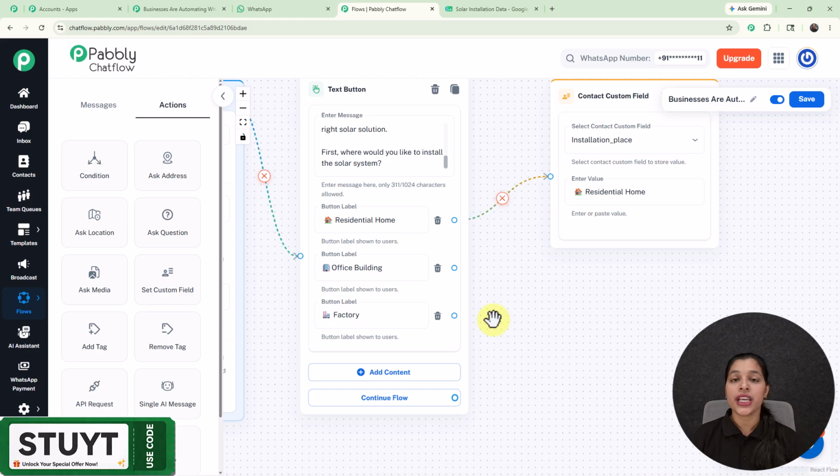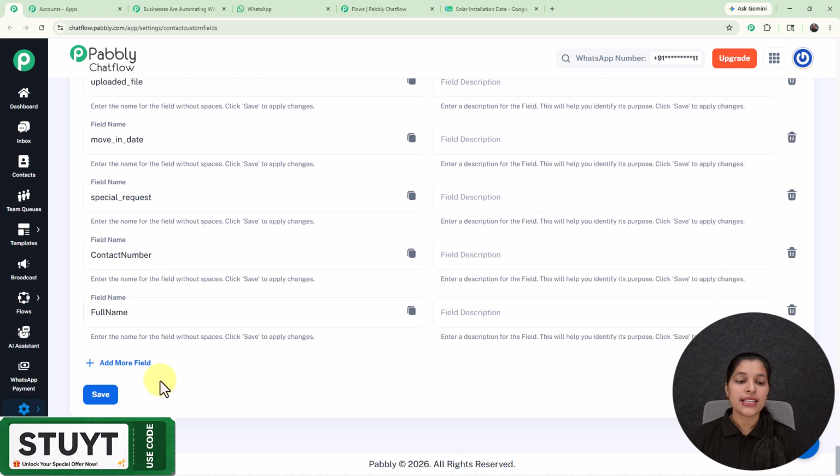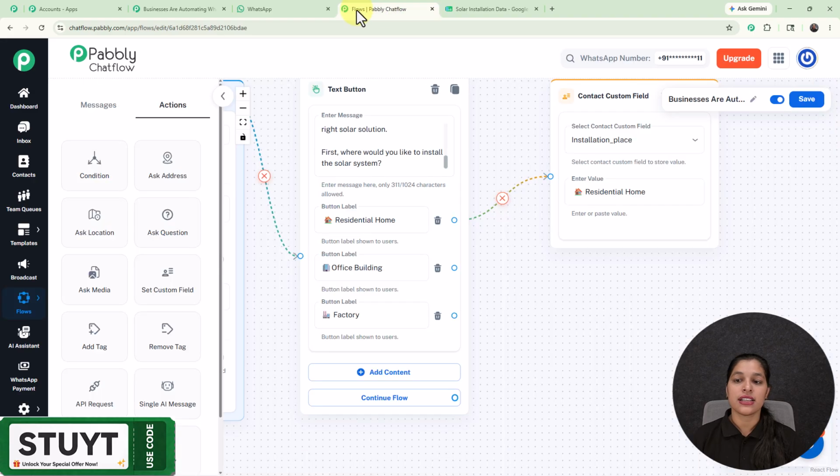And now if you wish to create your own contact custom field, you just have to move over to the settings where you will see this option of contact custom fields, and you will land on the contact custom fields page, which I have already opened, where you can create a new contact custom field by simply selecting this add more field button. And now let's provide contact custom fields to the remaining list items too. And by using these contact custom fields, you can send personalized messages too. You just have to insert a $ sign before this contact custom field. Now let's provide the contact custom field to both these buttons as well.